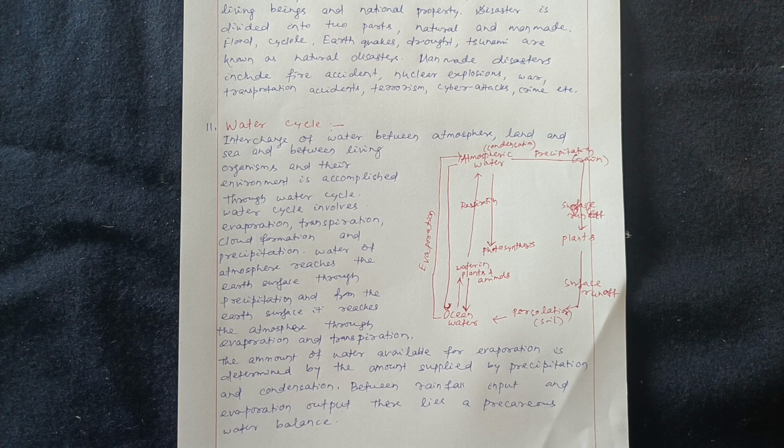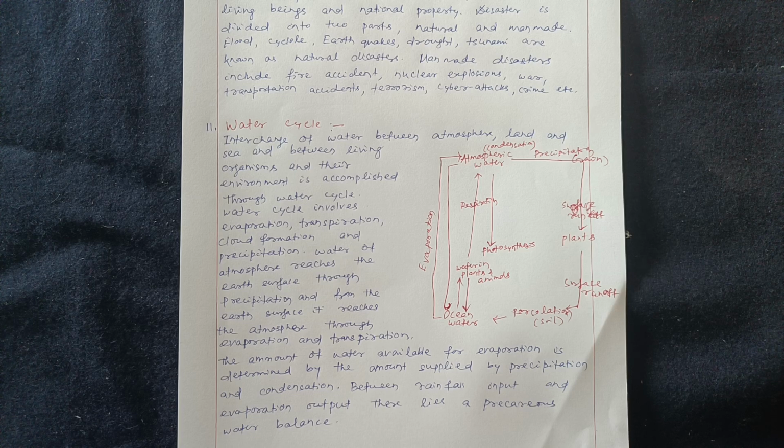The water cycle involves evaporation, transpiration, cloud formation and precipitation. Water of the atmosphere reaches the earth's surface through precipitation, and from the earth's surface it reaches the atmosphere through evaporation and transpiration. The amount of water available for evaporation is determined by the amount supplied by precipitation and condensation.